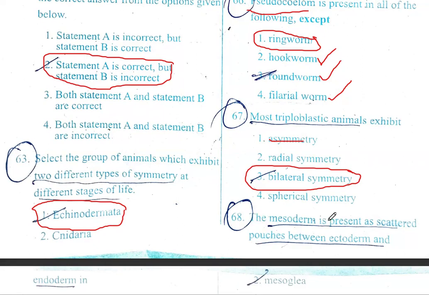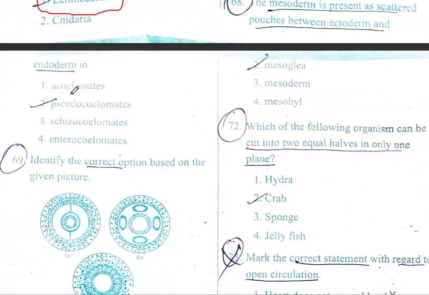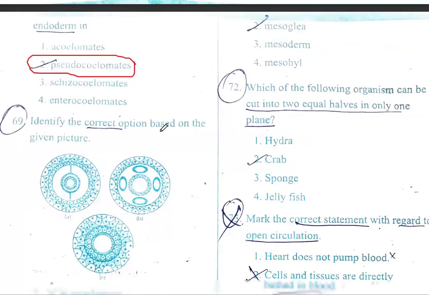The mesoderm is present as scattered pouches between ectoderm and endoderm in coelomates, pseudocoelomates, schizocoelomates, enterocoelomates. So scattered mesodermal pouches is a characteristic feature of pseudocoelomates.